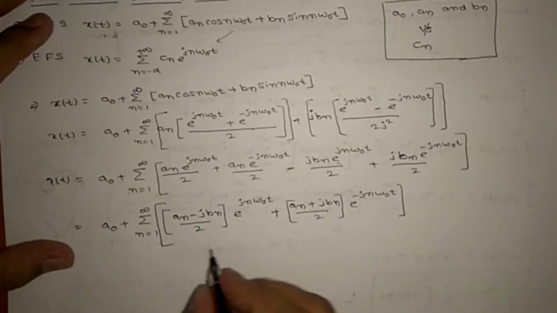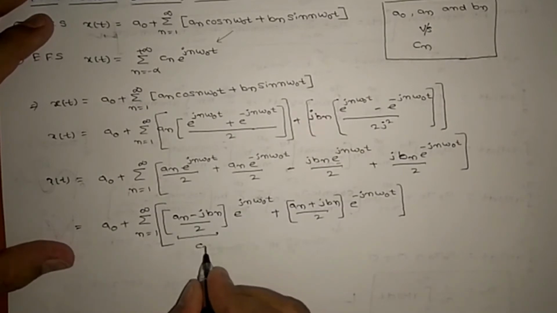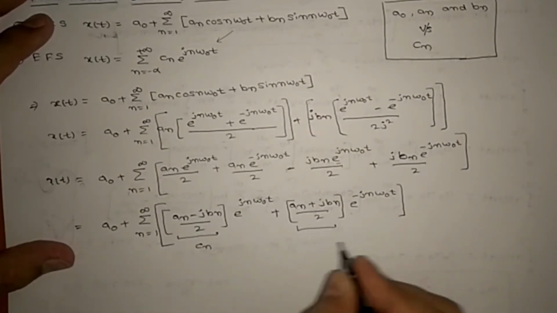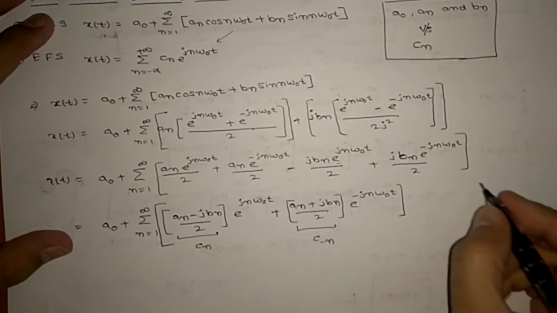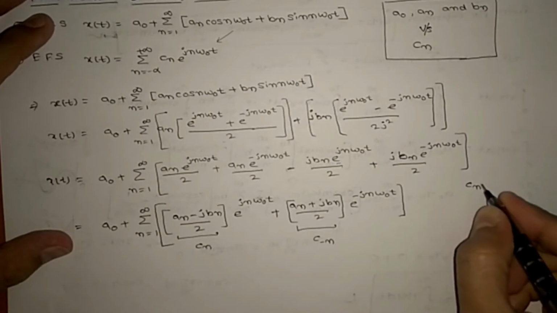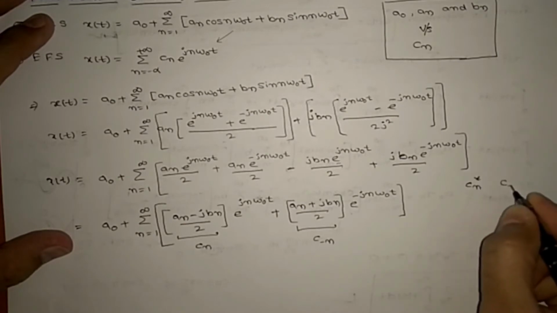So this term I am assuming cn. This will not be cn conjugate, it will be c minus n. See, be very careful. cn conjugate is different, c minus n is different.